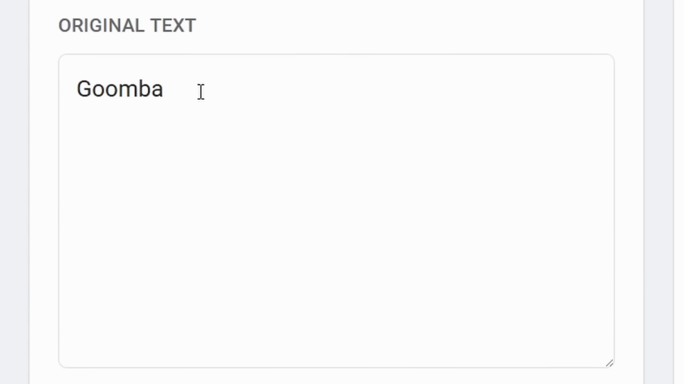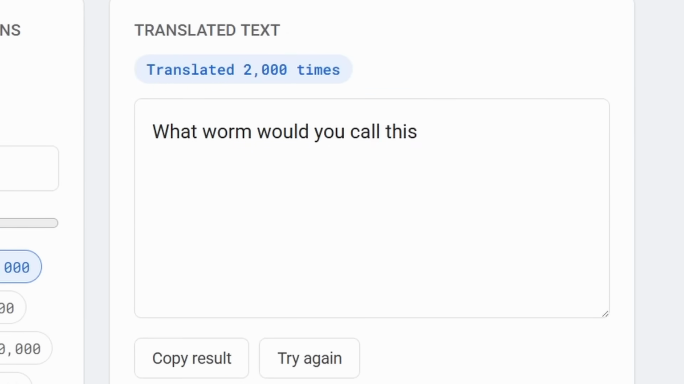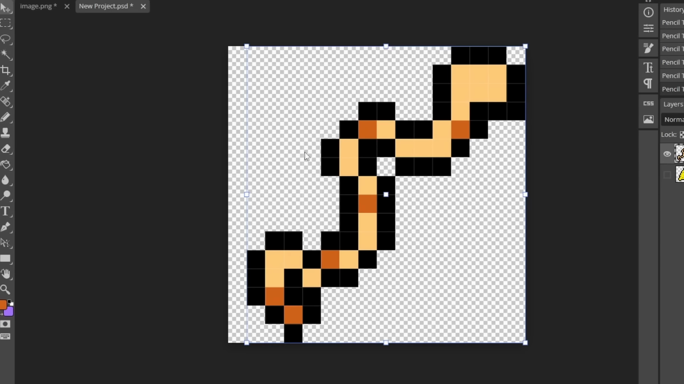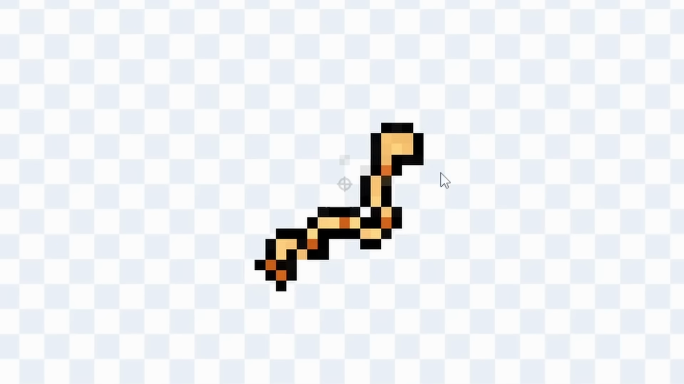Okay, next, let's Google Translate the Goomba. What worm? Okay, interesting direction. What worm would you call this? Okay, I've also tried to do a worm here. Okay, now I've actually animated 2 frames for this worm, so it should wriggle like this.